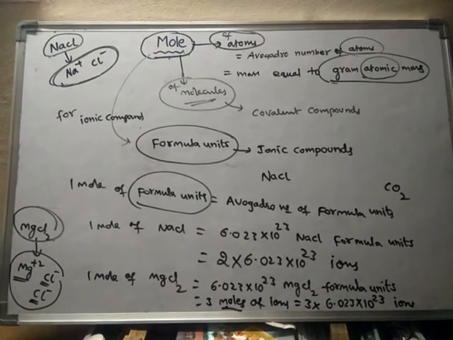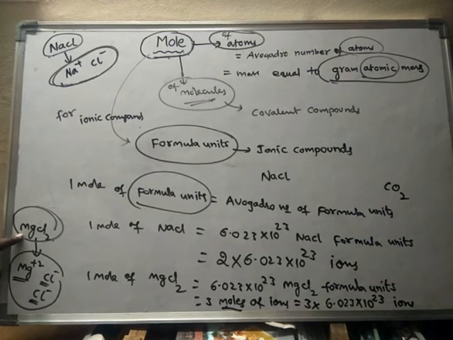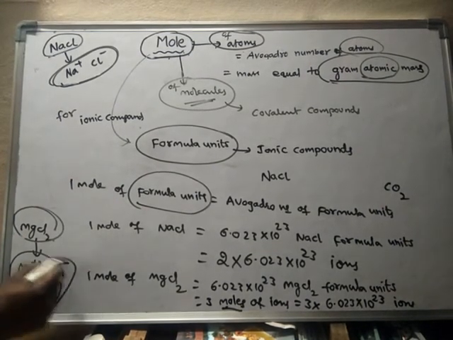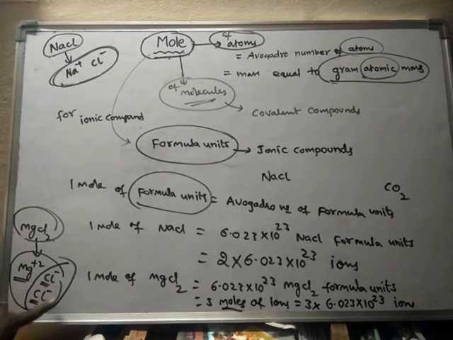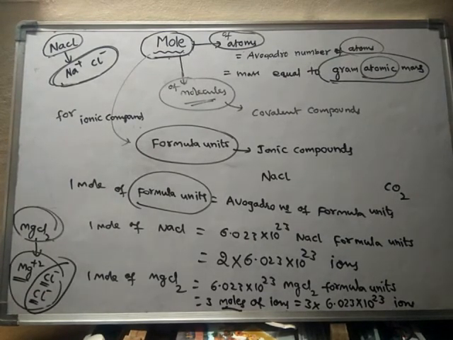So like this. Suppose 1 mole of MgCl2 will produce how many chloride ions? One formula unit produces 2 chloride ions. 1 mole of formula units produces 2 moles of ions, that is, 2 moles of chloride ions.